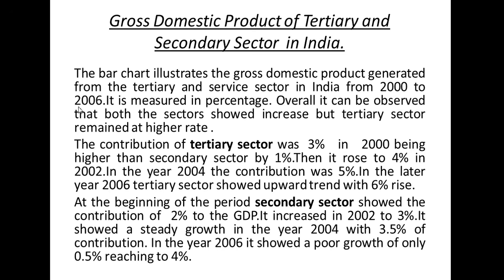If you have used the phrase in the first paragraph, try not to use it in the second. Try to use something else. Instead of writing showed a downward trend, you can use showed a poor growth. So this is the thing that you need to keep in mind. Try to use different phrases and frame your analytical paragraph. Is that okay? Thank you.